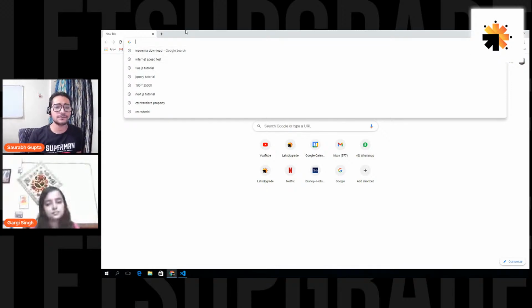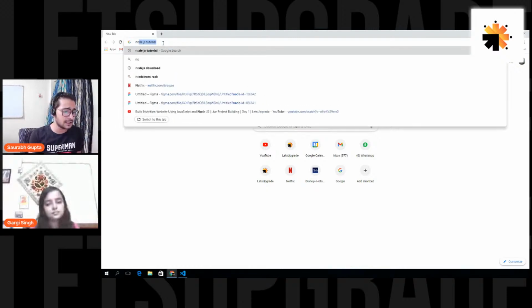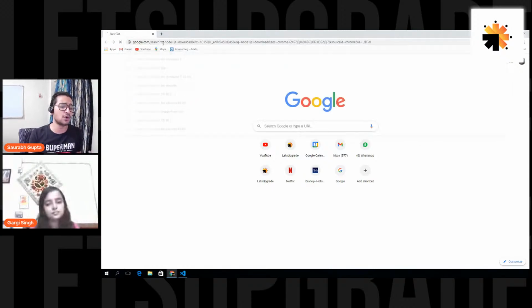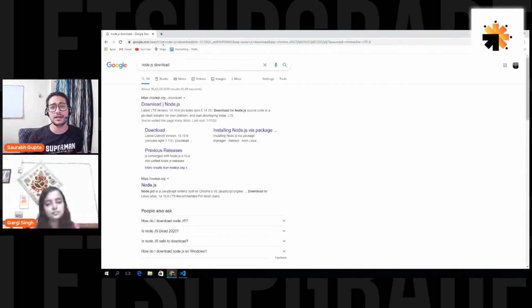Okay. So the most important thing that we need here is something called Node.js, right? So you just go on and search for Node.js download, and for people who don't know what Node.js is, I'll also explain what it actually is. So just think of it like this: Node.js is nothing but a JavaScript runtime, or you can say it's an environment to run JavaScript.